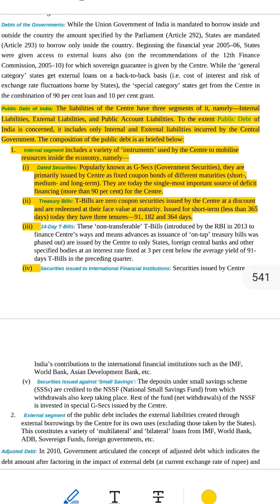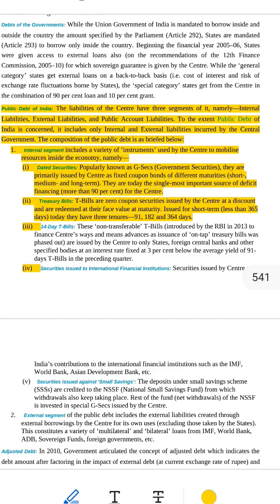Three types of government borrowing liabilities. The Indian central government's loans or borrowings are divided into 3 parts. Think of them as 3 money jars. 1, internal liabilities. Internal means inside India. The government borrows money from Indian banks, people and companies. 2, external liabilities.